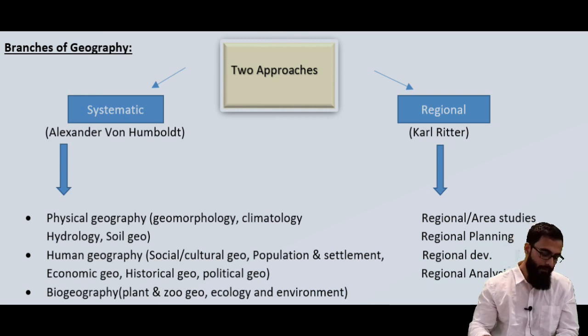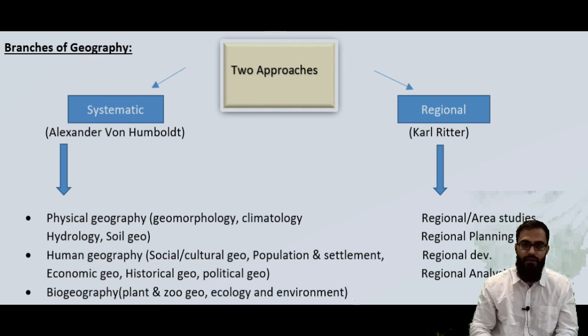So in the systematic approach, there are four branches of geography. First is physical geography, wherein we'll study geomorphology, which is studying the evolution of landscapes. Climatology, studying the weather, the climate, the atmosphere. Hydrology, studying oceans, rivers, lakes, waters. And soil geography, the formation of soil and all those, we'll study here.